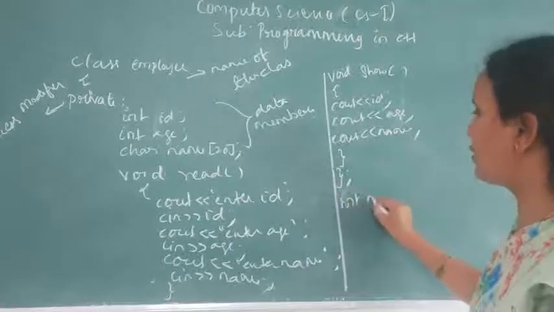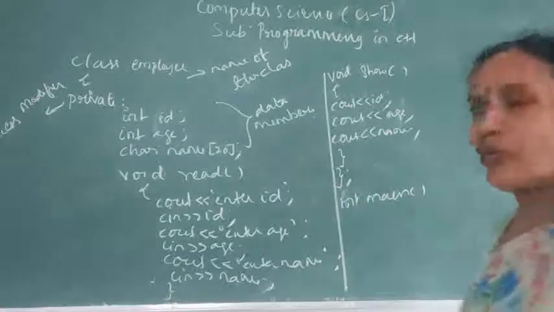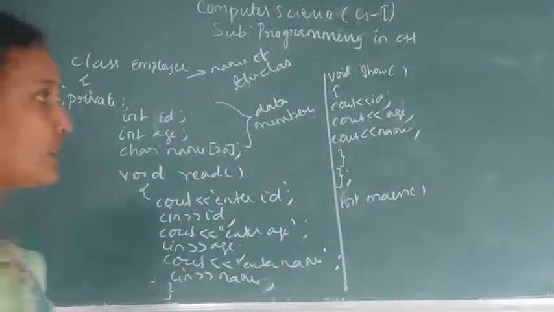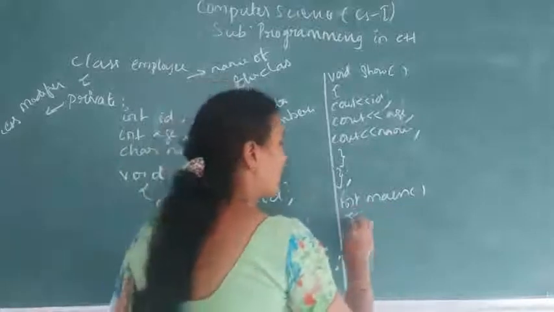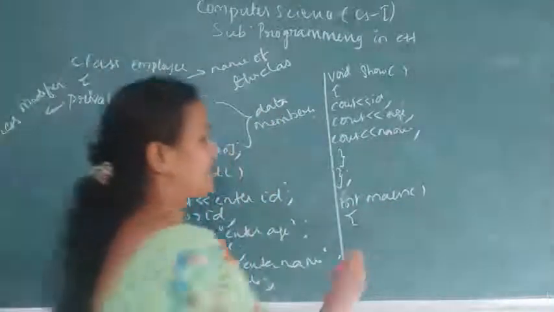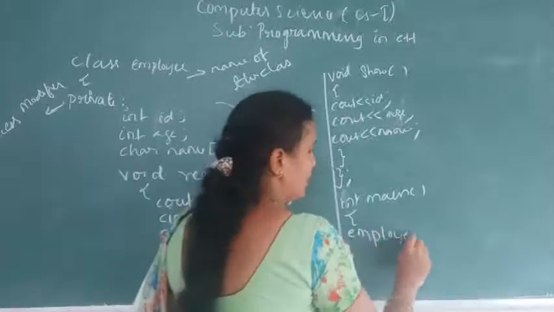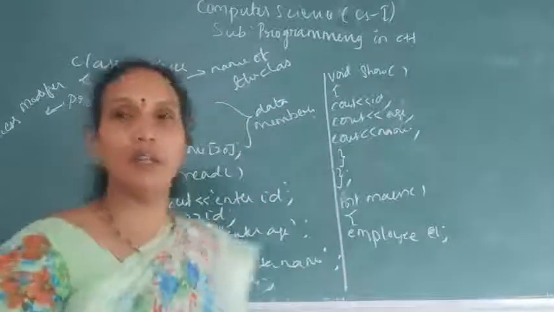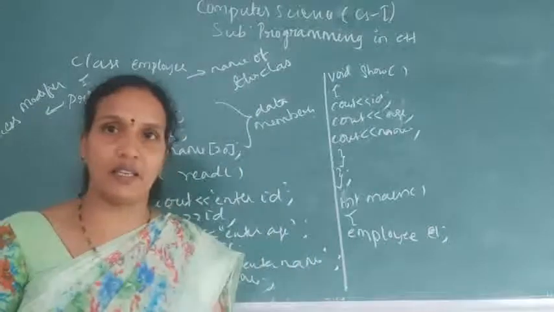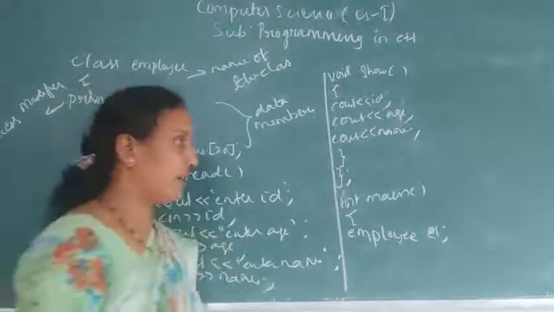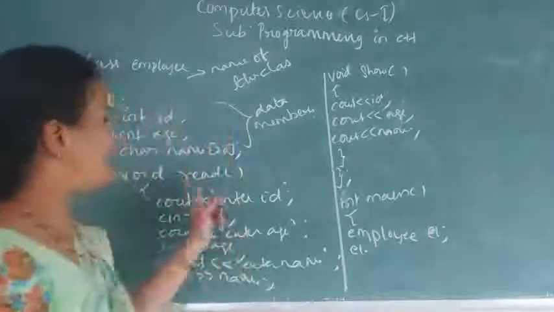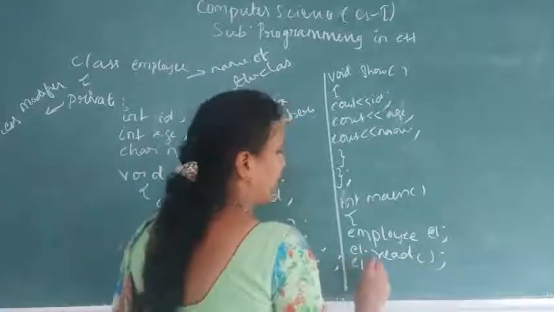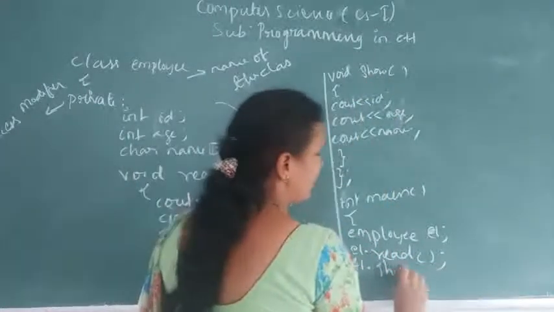Int main. Next, what is the main function used for here? You can create objects of a class. Now here, what is the name of the class? Employee. What is the name of the object? E1, and create. Okay, when you create an object, then only can you access whatever members are there in the class. Otherwise, it is not possible. Right, start this. E1 dot, what is the first method? Read. Okay. After this, E1 dot show, two methods, and call.